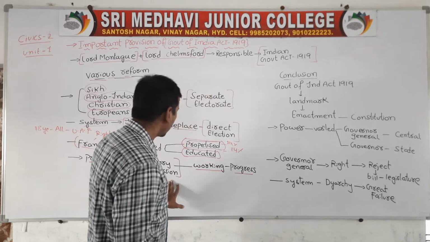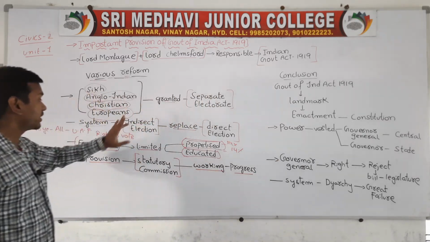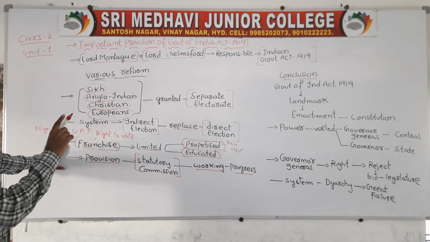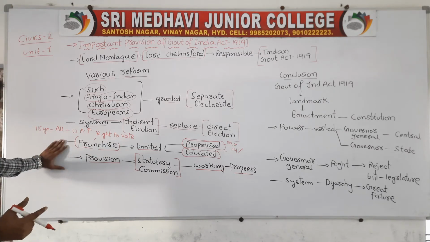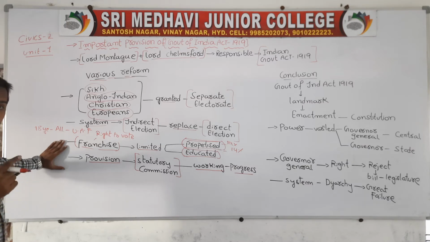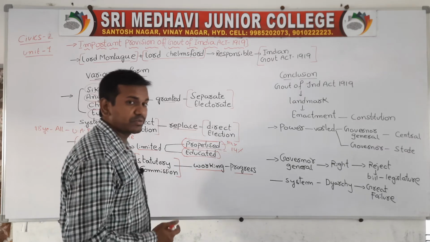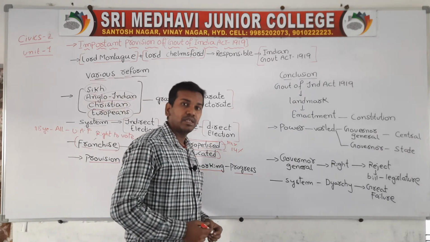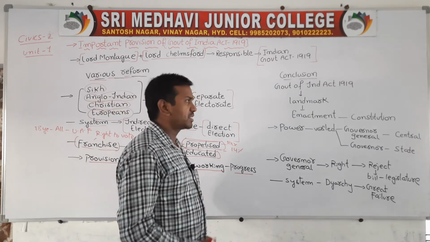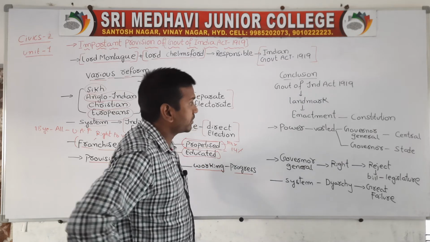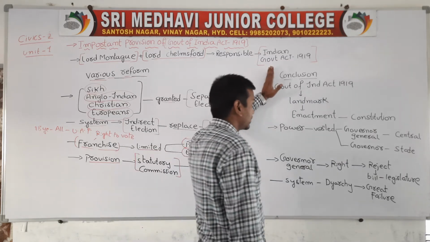So this is also one important provision of the Government of India Act. What is this provision saying? That they appointed a statutory commission, and these commissions were appointed only to progress the workers. That is one point. During that time, workers were facing many problems, and to develop the workers, these commissions were mainly appointed. Now when we are talking about the conclusion, this is the point.